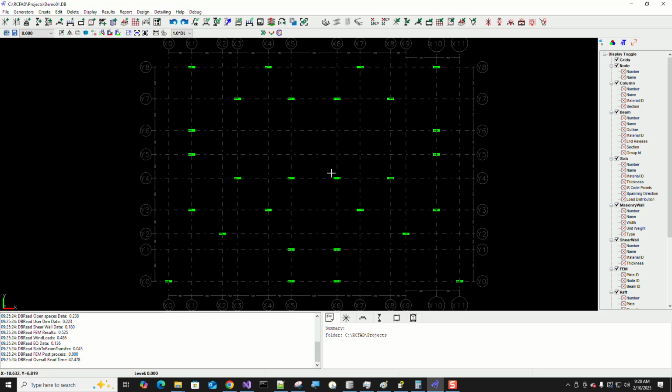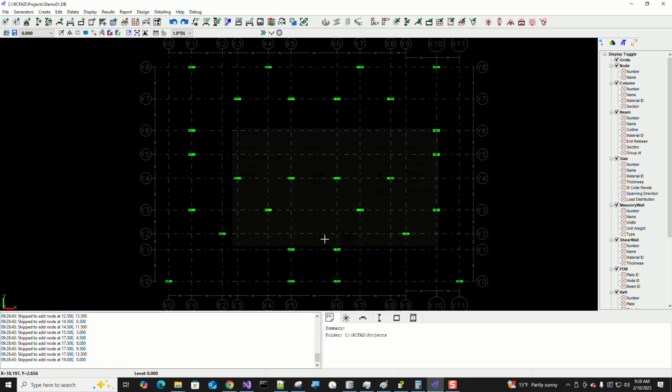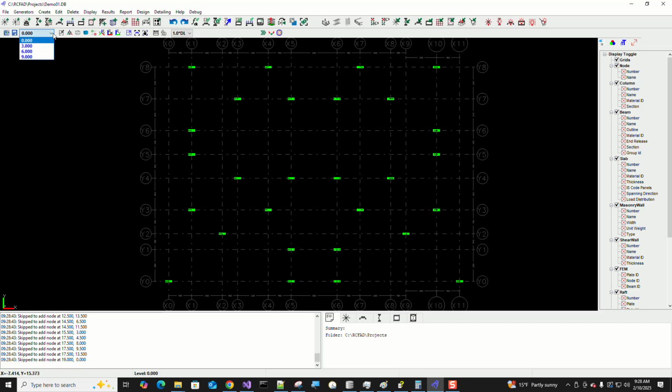Make sure that you copy over all of these column locations through and through for all of the levels. So in order to do so, click on replicate option, select all the levels, select nodes and columns, and now select all of the elements and accept. If you switch to the next level 3.0, you can see that this is the column location. So now we have imported the column location.